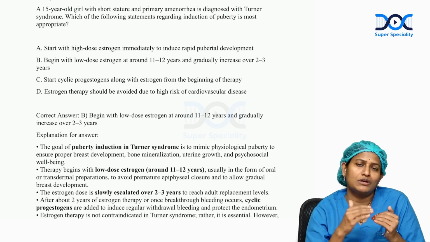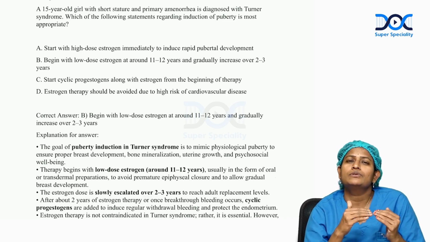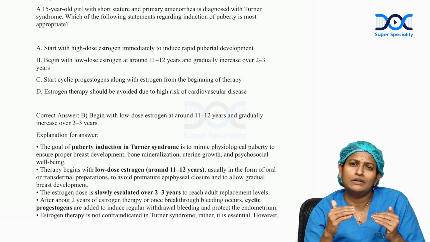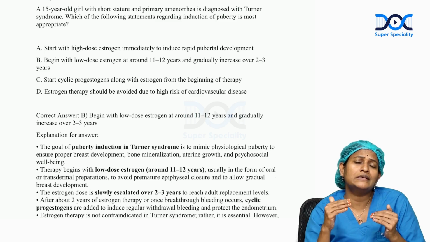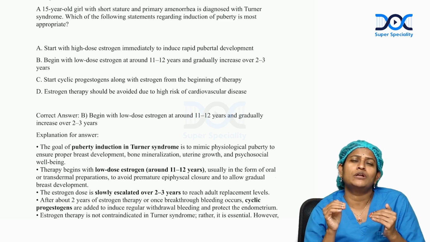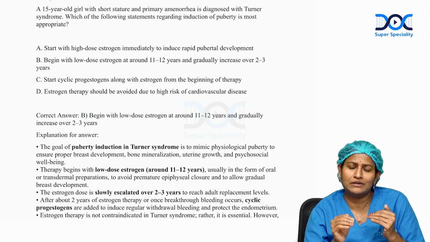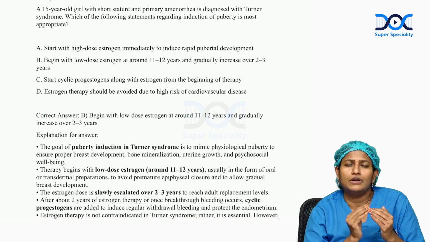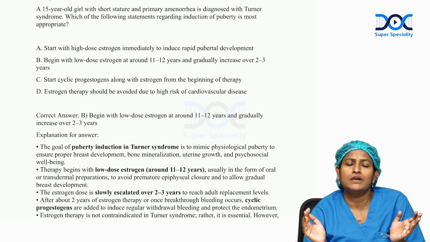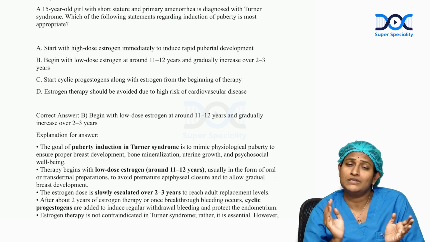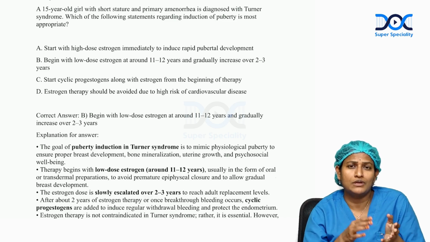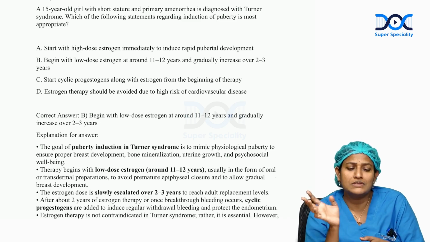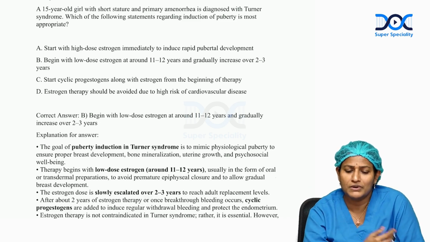That means we have to start the basic course from the age of 10 to 11. After that, we have to increase the dose gradually in order to stimulate the phenotypic female features in that particular girl, and then on a long-term basis, without causing much effect on the closure of the epiphyses and without causing effects on the systemic body parts.